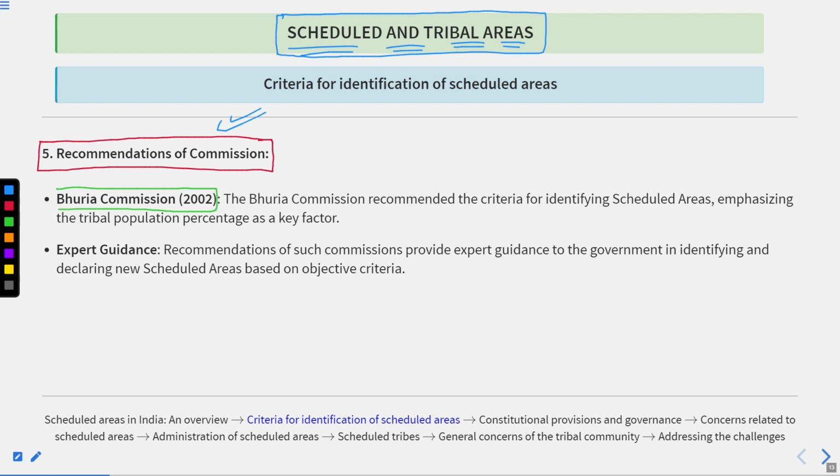Now the question I am going to ask you is: when was the Bhuria Commission appointed for the first time? I had already asked you this question in the previous lecture, and now in this lecture I will ask you the same question. To answer this, you will have 30 seconds and your time starts now. Just think about it.